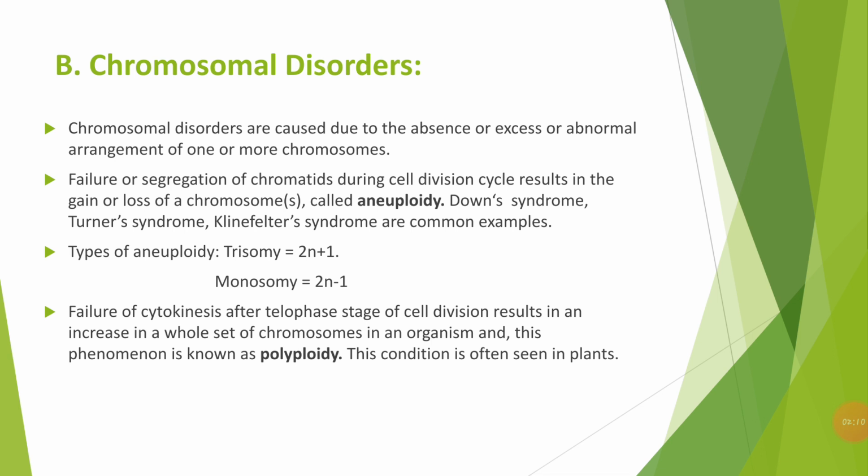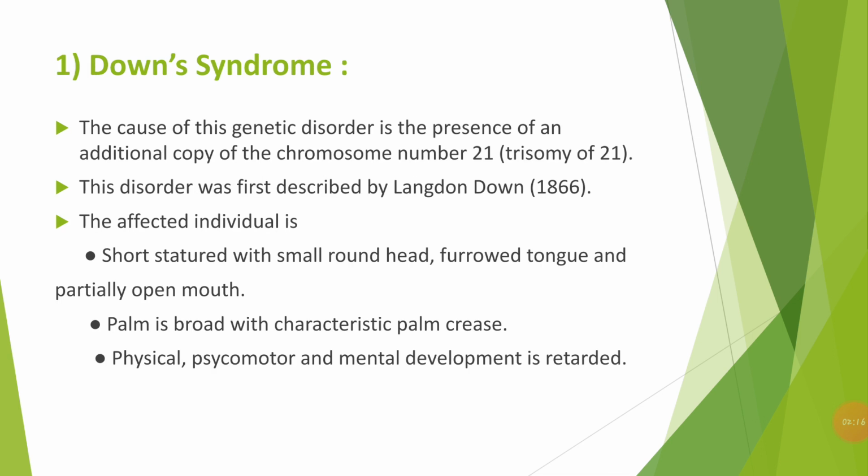Now let us study the examples for aneuploidy: Down syndrome, Turner syndrome, and Klinefelter syndrome, one by one. Coming to the first one, Down syndrome. What is Down syndrome? This is a genetic disorder caused due to the presence of an additional copy of chromosome number 21, right? Usually human beings have 23 pairs of chromosomes. In the 21st pair, instead of two chromosomes there is one extra chromosome. It is termed the trisomy of 21, and that leads to Down syndrome.